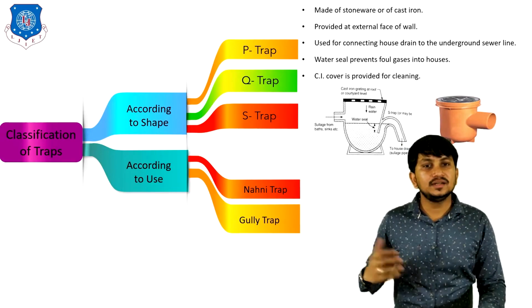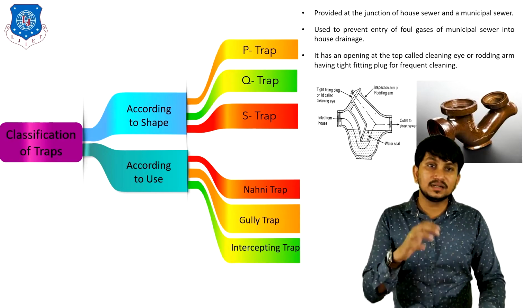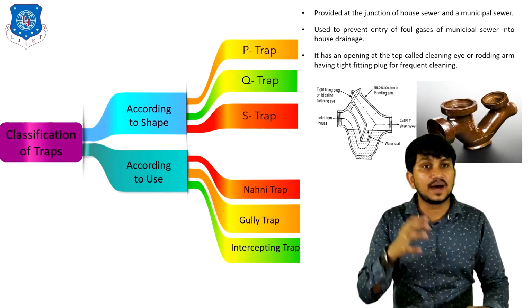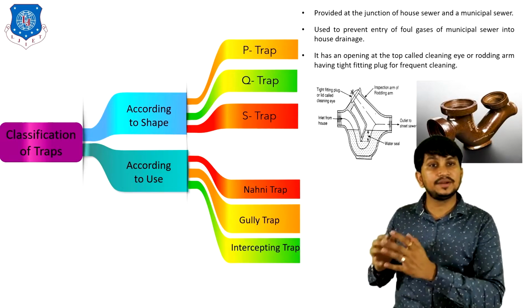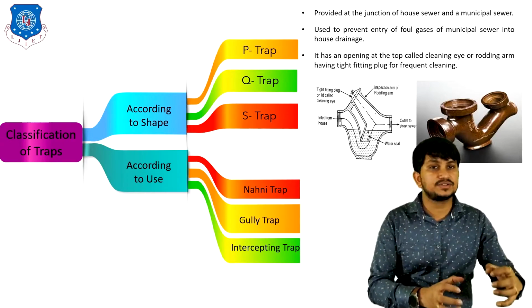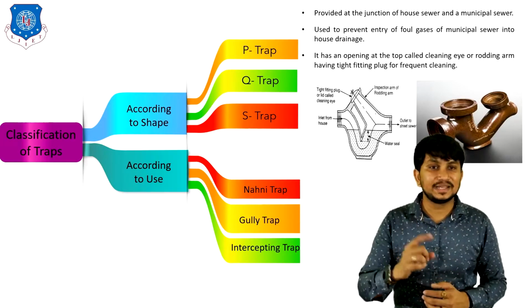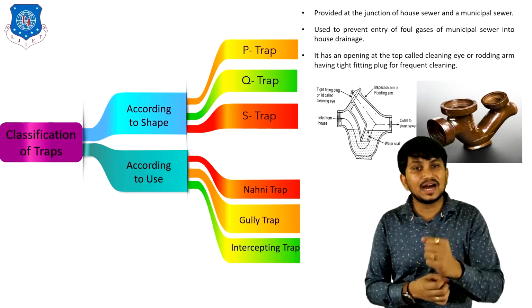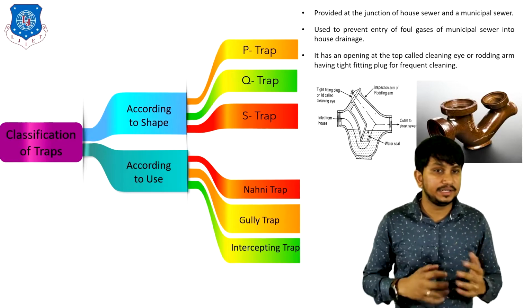And the third type of trap is intercepting type of trap. It is generally provided at the junction of house sewer and municipal sewer. It is used to prevent entry of foul gases of municipal sewer into the house drainage. It has an opening at the top called cleaning eye, or roding arm, having tight fitting plug for frequent cleaning.